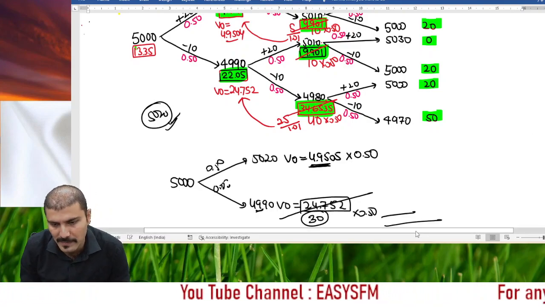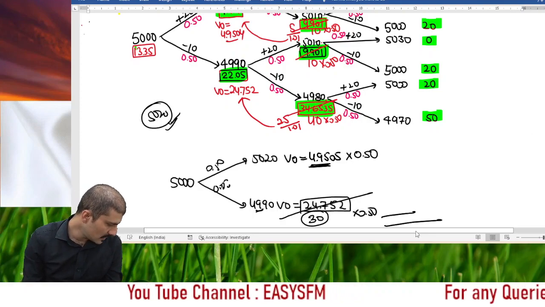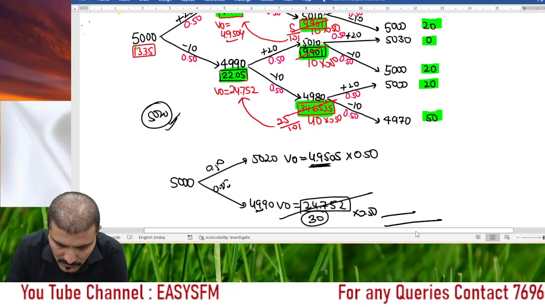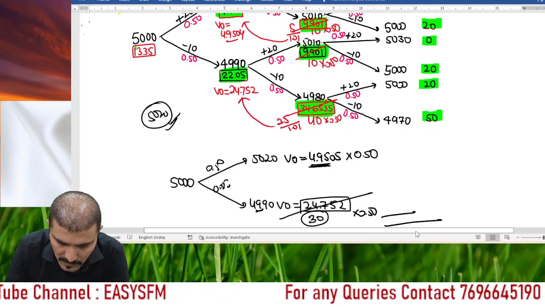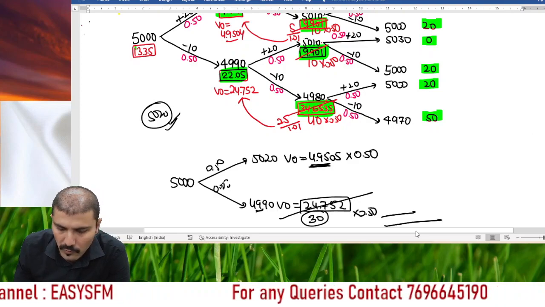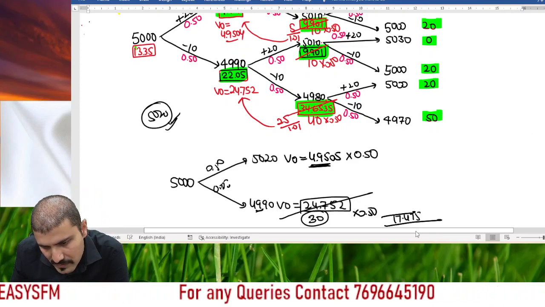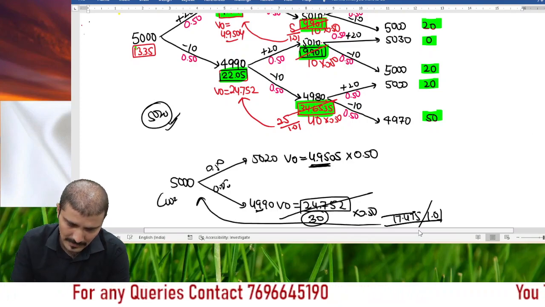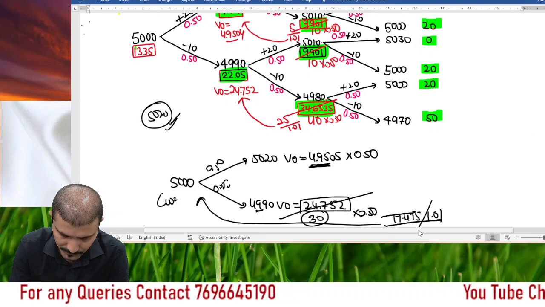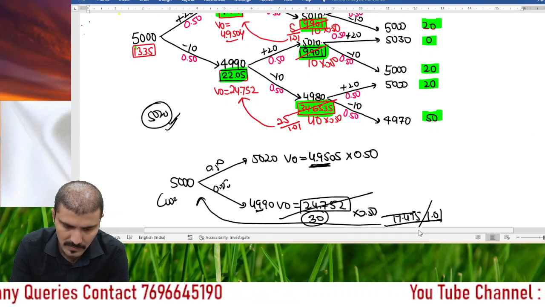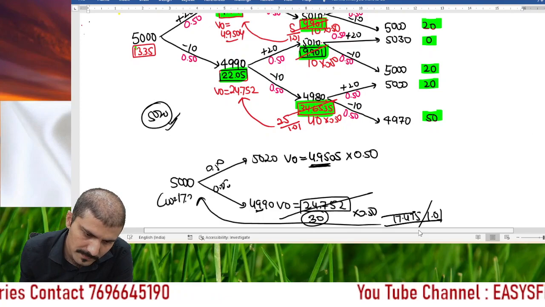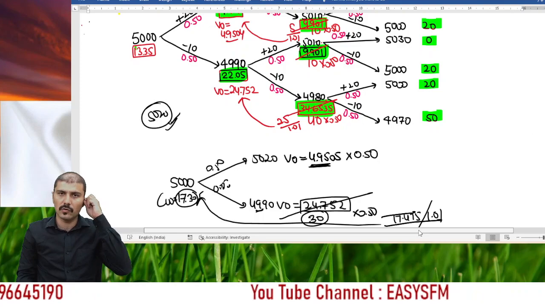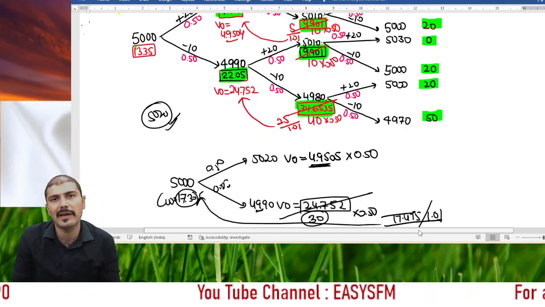So the expected value of option here will be 17.475, and if I discount it for 1 month, the current value of option will be 17.30. 17.30 will be the value of option.